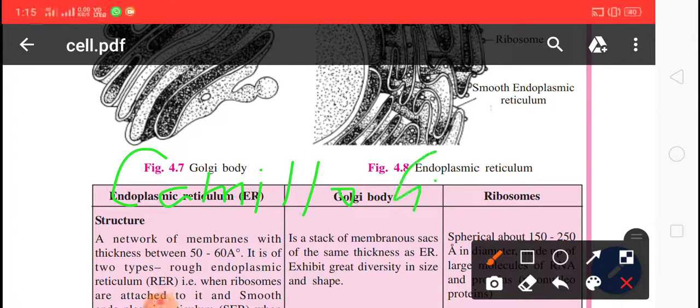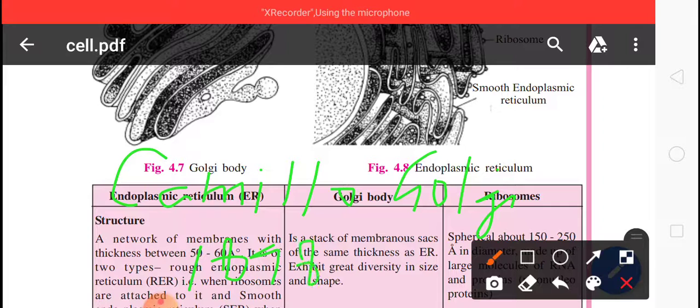In 1898, Camillo Golgi described this apparatus, and it is a specialized portion of the smooth endoplasmic reticulum meant for cell secretion. It is present in all eukaryotic cells except RBC.